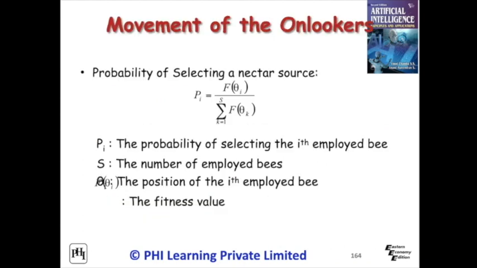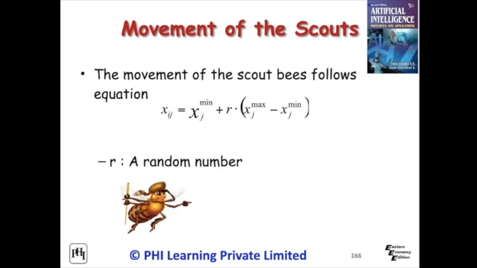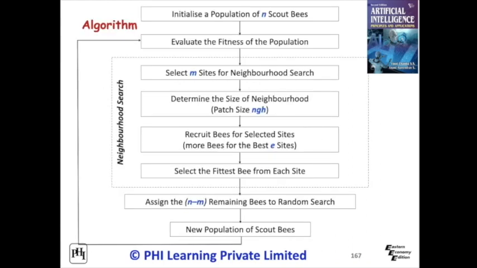The probability of selecting a nectar source by a scout bee is given. In order to calculate the new position of onlookers, we can use this formula. The movement of the scout bees is then adjusted by this formula. The step-by-step process of the ABC optimization algorithm is given in the figure. Here, the searching of neighbors is marked.